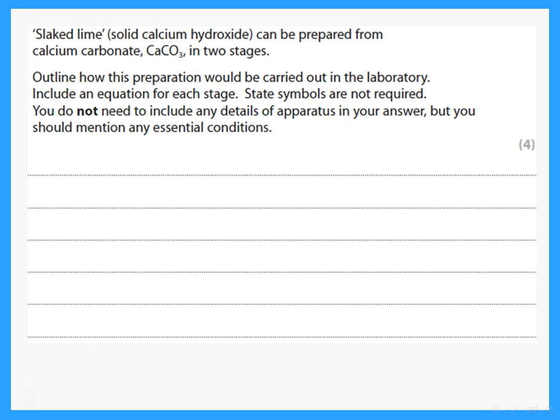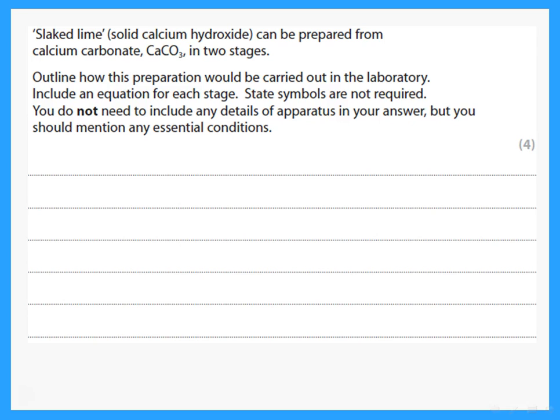Here it says slaked lime can be prepared from calcium carbonate in two stages. Outline how this preparation will be carried out in the laboratory. Include an equation for each stage. State symbols are not required. You do not need to include any details of apparatus, but you should mention any essential conditions. Okay, what are we trying to prepare again?